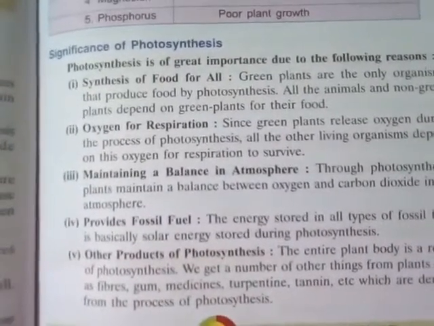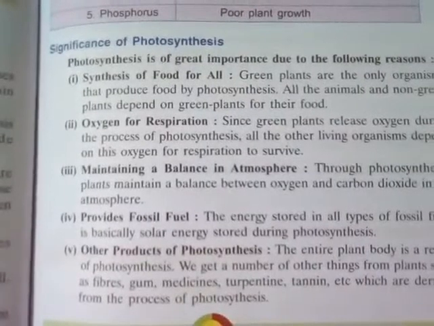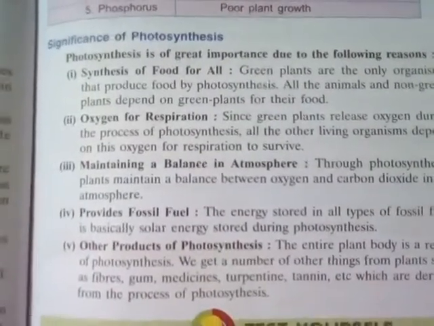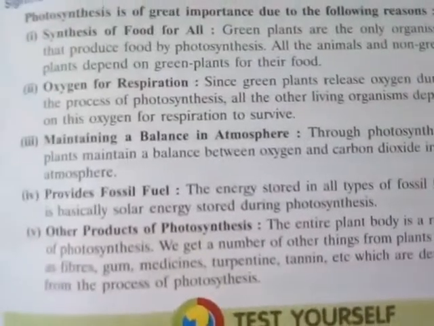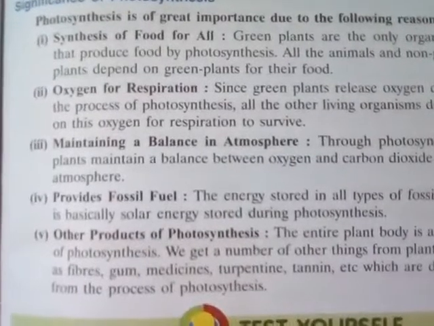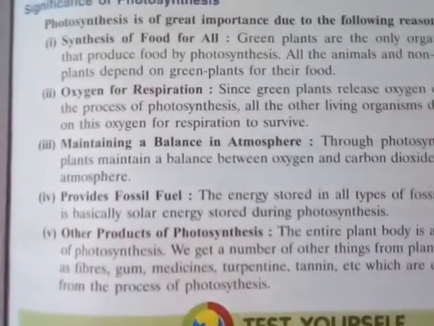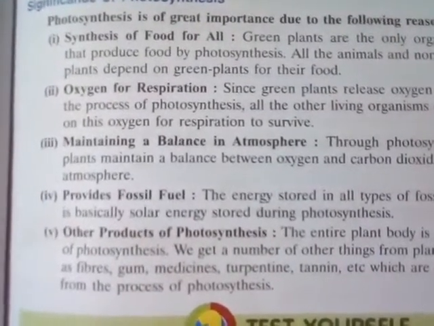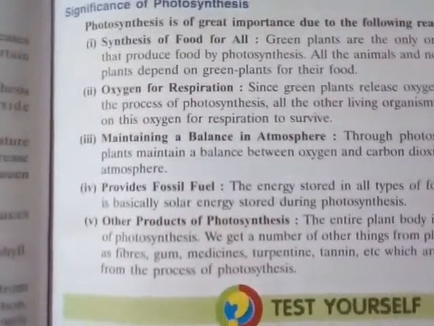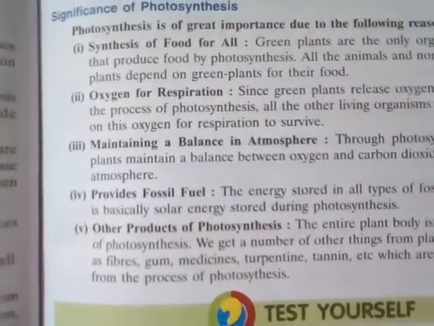Number three, maintaining a balance in the atmosphere. This is very important. If the gaseous balance of the atmosphere is not proper, many kinds of atmospheric incidents may happen. So through the photosynthesis process, plants maintain a balance between oxygen and carbon dioxide in the atmosphere.